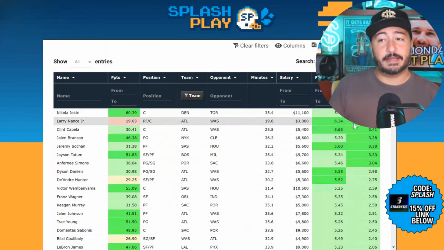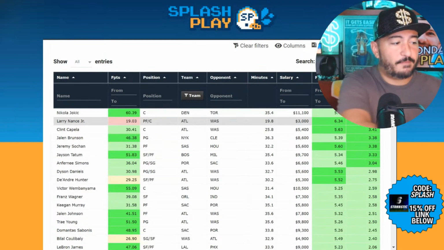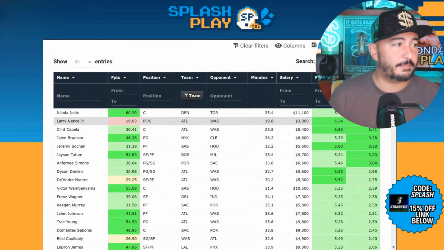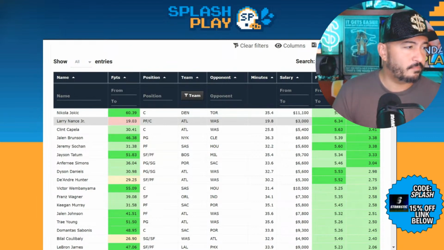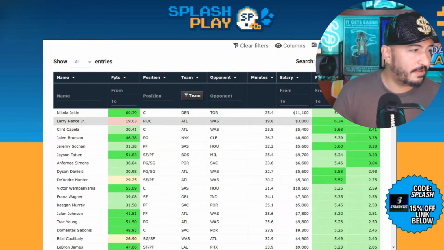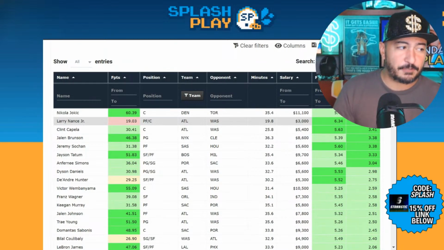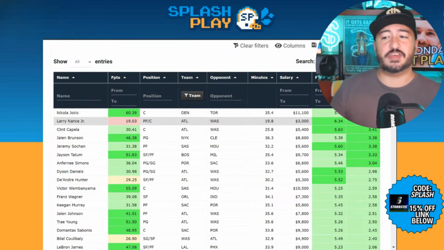Larry Nance is a player that is hard to avoid sim-wise. Right before the show, I was getting my sims ready to go for the deeper dive on Stokastic, which I'll be doing right after this stream. So we've got Clint Capela, projected for a lot of ownership as well. But Larry Nance Jr. is a 17.4 projection for me, a 19-point projection from Stokastic. He's got 24% ownership on him.